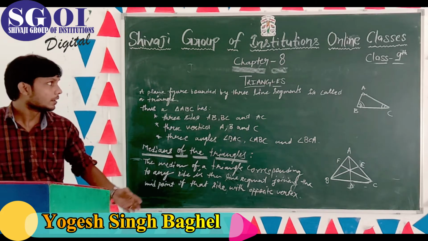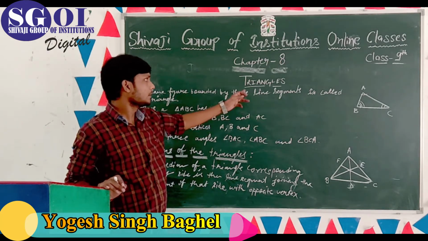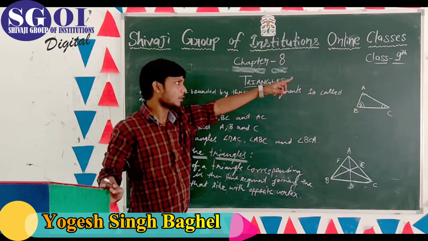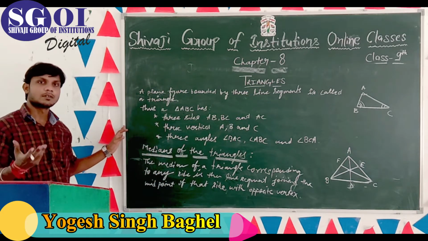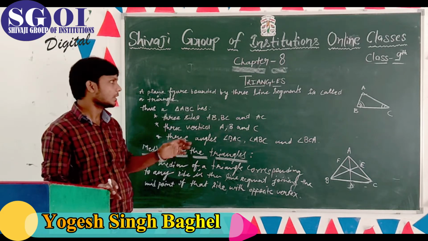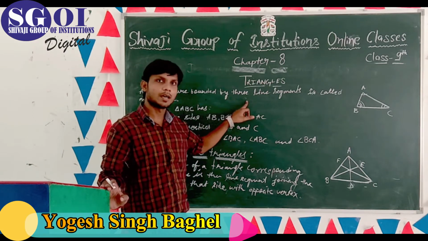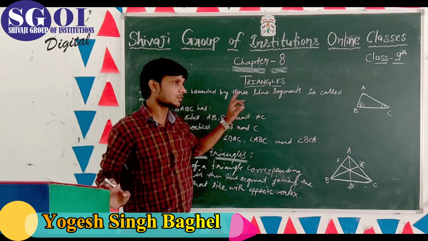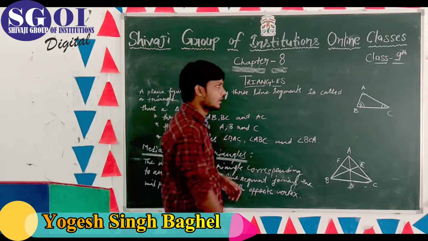Today we will start a new chapter, Chapter 8, Triangles, of Class 9. What is a triangle? A triangle is a plane figure bounded by three line segments. Okay, it is a triangle.